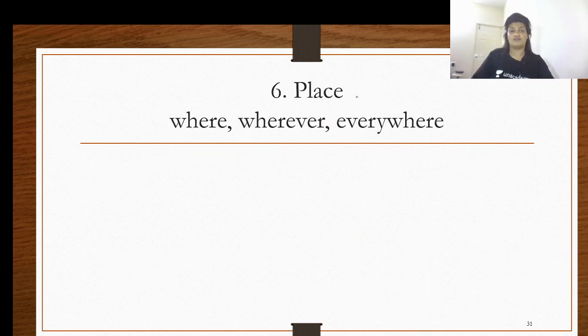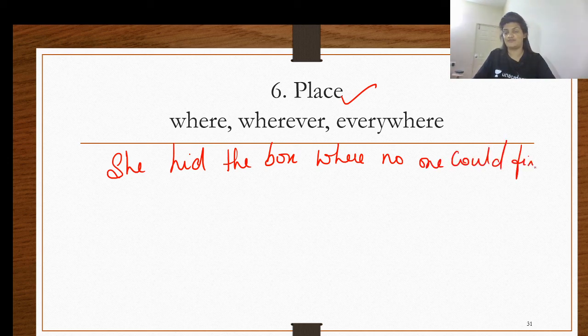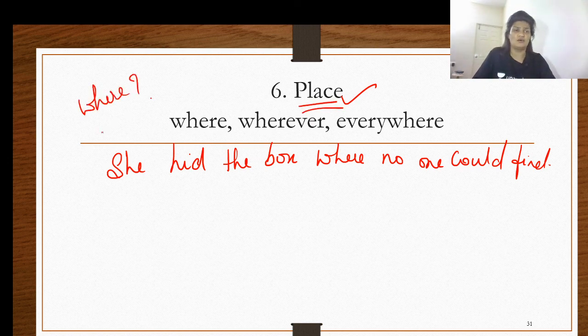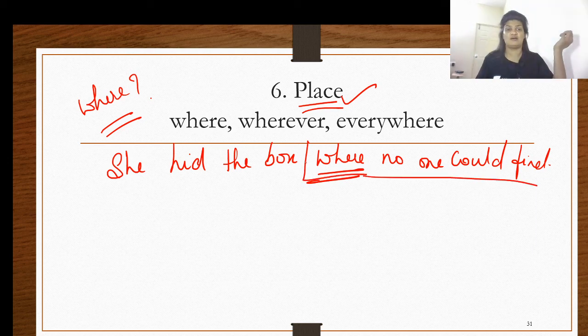The next one is referring to the place. Examples are, she hid the box where no one could find. The moment we say place, the question that we have to ask is where. So the conjunction we have used over here is where. This is referring to the place, and therefore this qualifies as our conjunction of place.